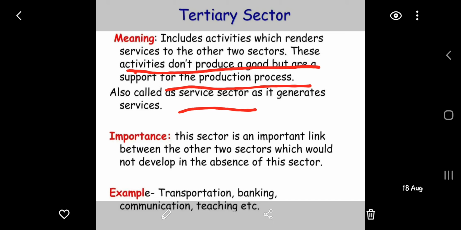And there are a number of services which are directly or indirectly included in this. They are helping in the development of the other two sectors. And I would say that the tertiary sector generates services rather than goods.